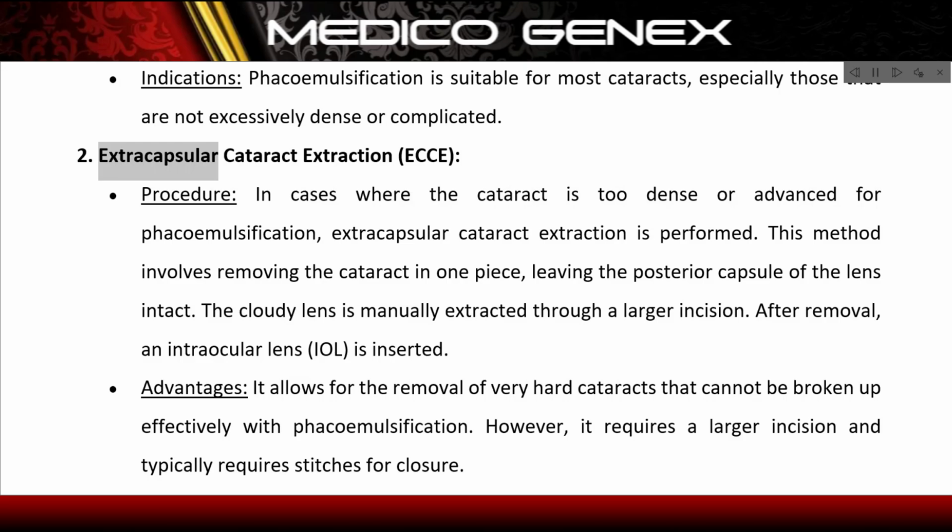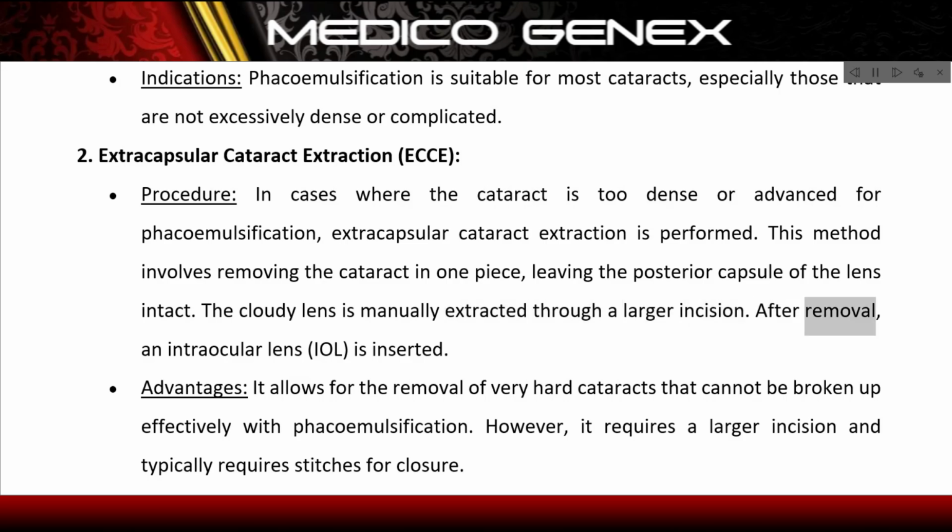2. Extracapsular cataract extraction, ECE. Procedure: in cases where the cataract is too dense or advanced for phacoemulsification, extracapsular cataract extraction is performed. This method involves removing the cataract in one piece, leaving the posterior capsule of the lens intact. The cloudy lens is manually extracted through a larger incision.